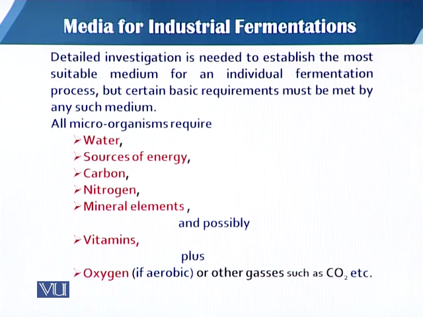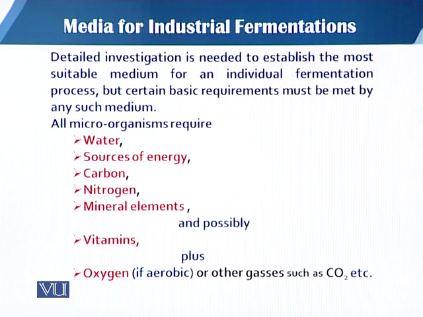If we look at the chemical composition of carbohydrates, protein molecules and so on, we know that carbon, hydrogen, oxygen, phosphorus, potassium, and other elements are required by that organism.